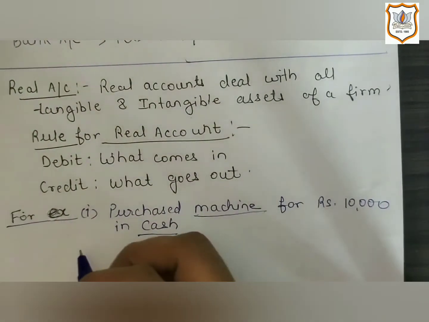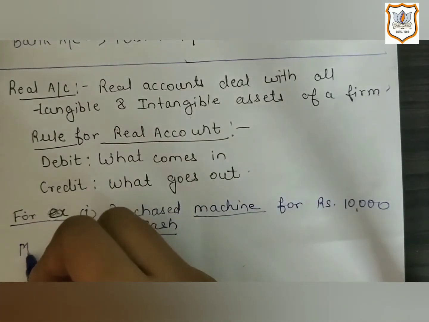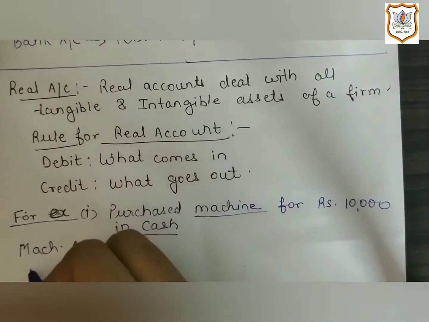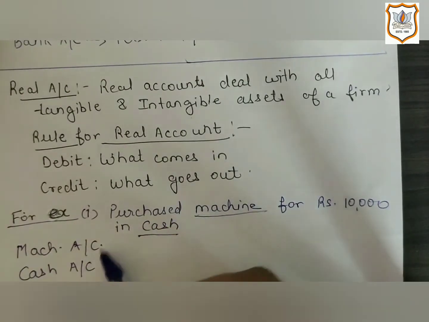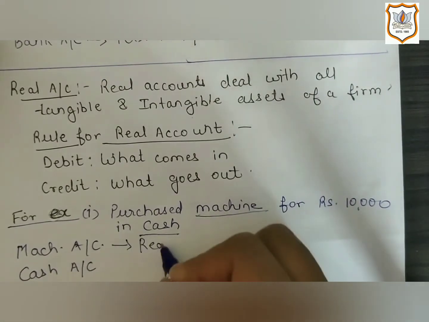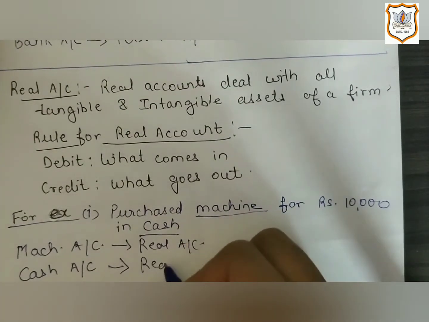So here first we will write the name of the account which will be affected. Here first one is machine account and second is cash account. Both are assets, that's why both will come under the rule of real account. Real account. This is also real account.